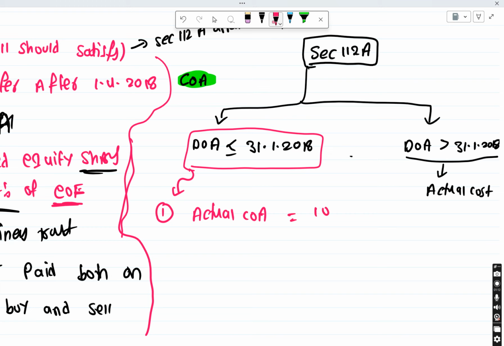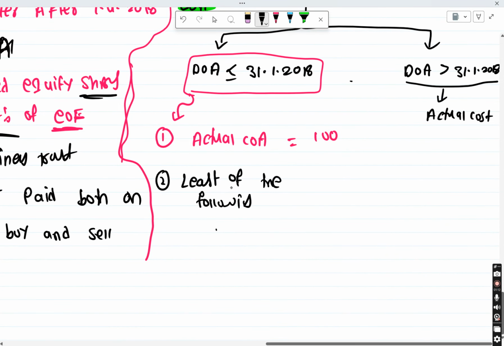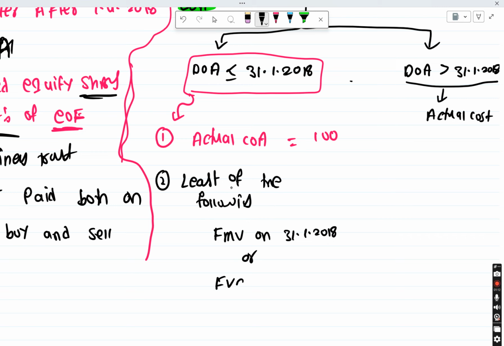Actual cost of acquisition, let's say it is 100. Then second one, least of the following: FMV on 31/1/2018, or FVC, which is nothing but full value consideration.